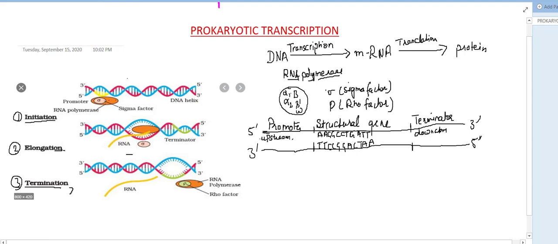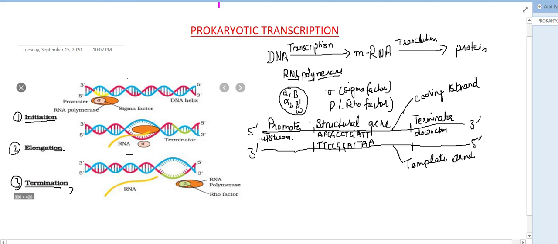The strand which has the code for transcription is known as the coding strand, and the other strand, which has the complementary sequence to the coding strand, is known as the template strand.